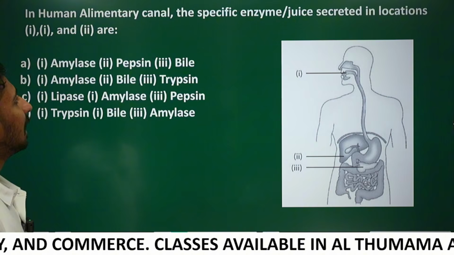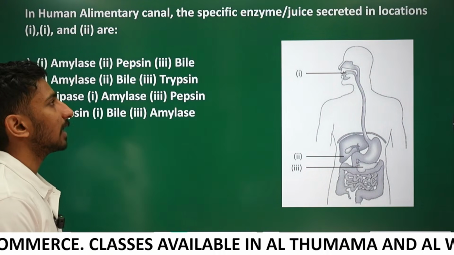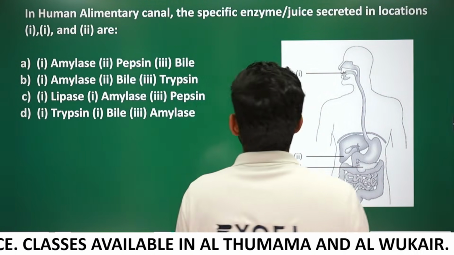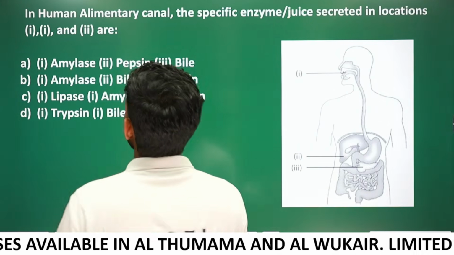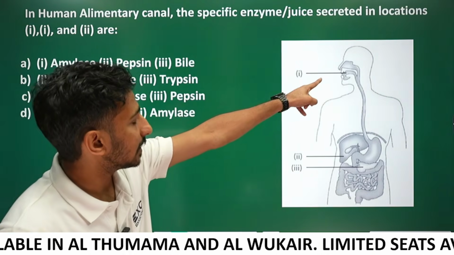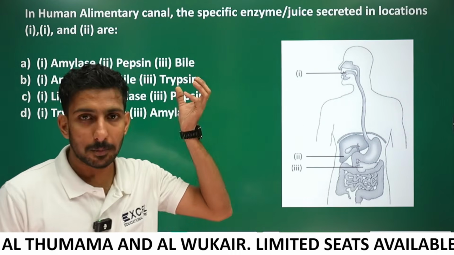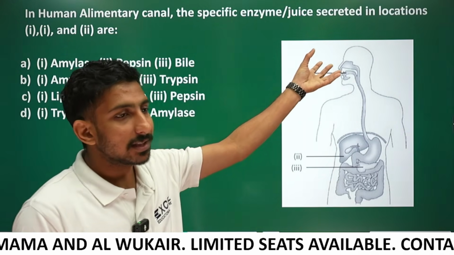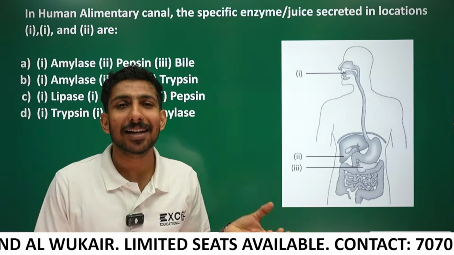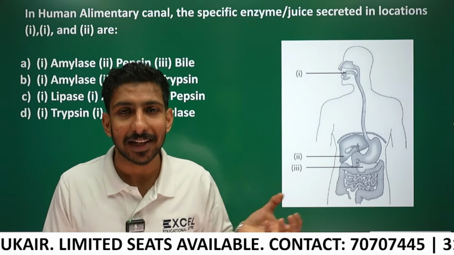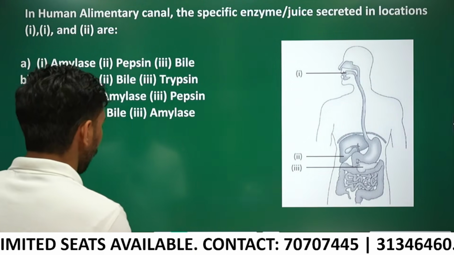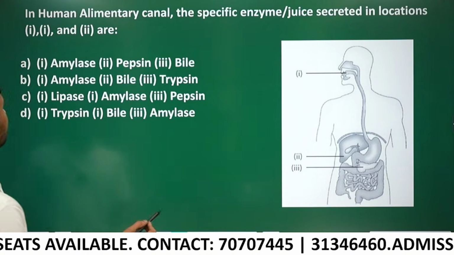In human alimentary canal, the specific enzyme or juice secreted in locations 1, 2 and 3. Come on. The first region is buccal cavity or mouth, right? In the buccal cavity, which gland secretes which enzyme? Salivary gland secretes salivary amylase, right? Which option says amylase first?